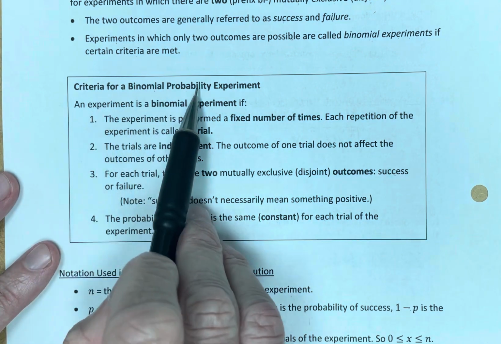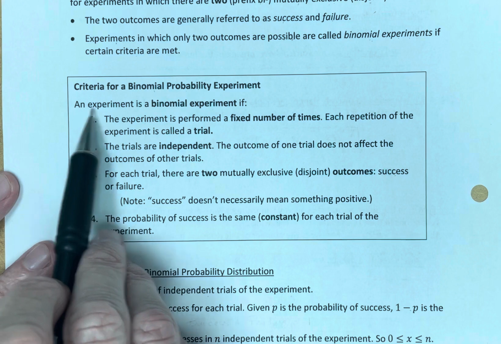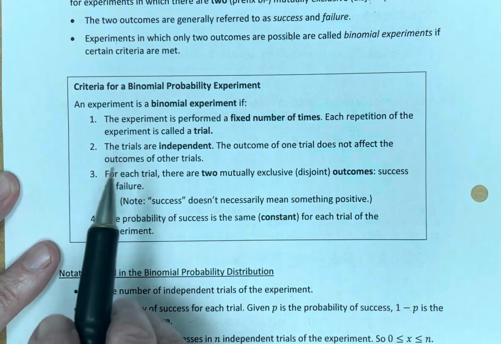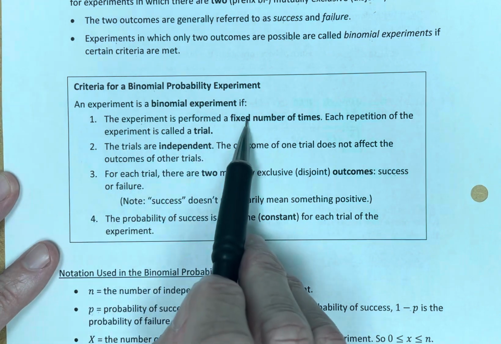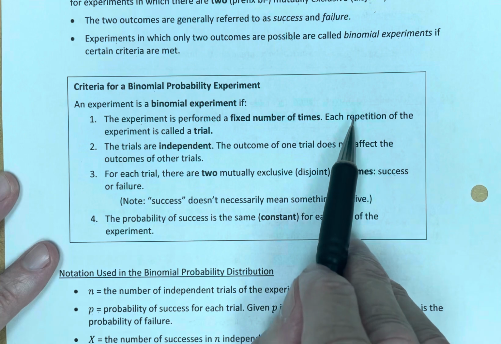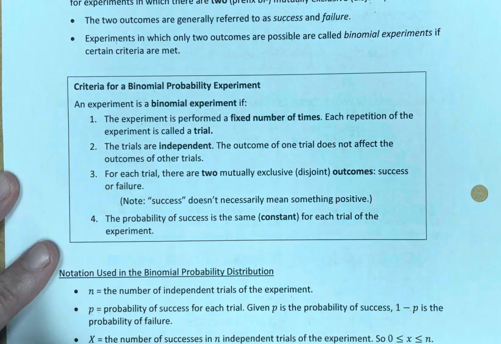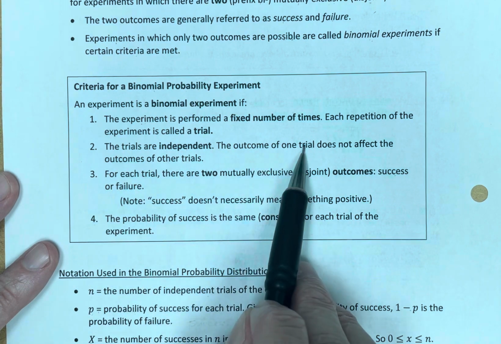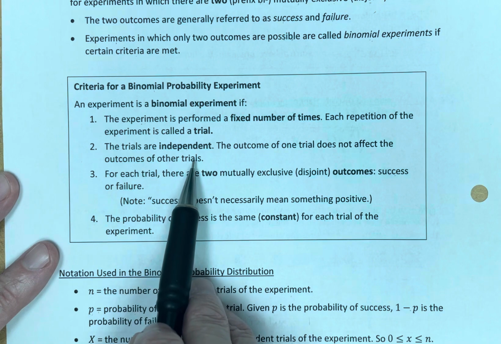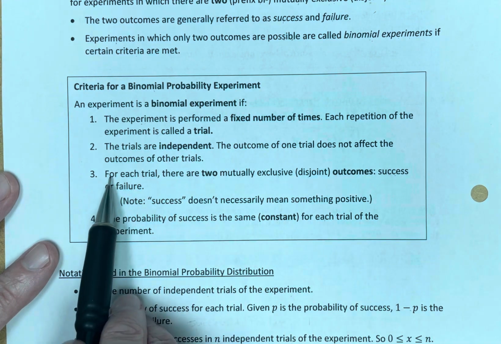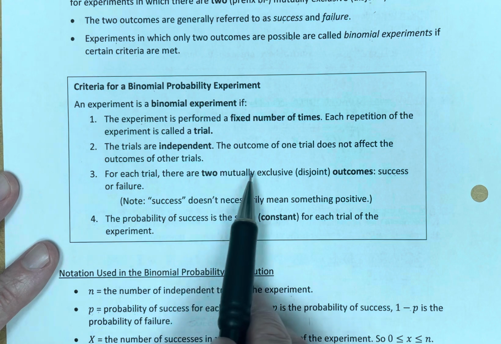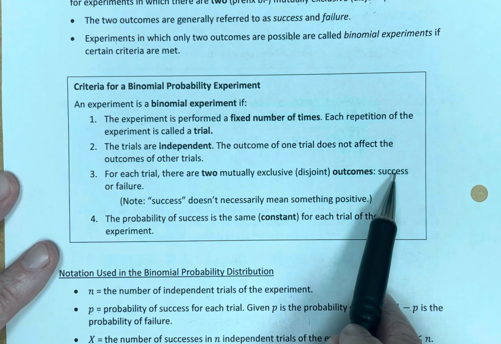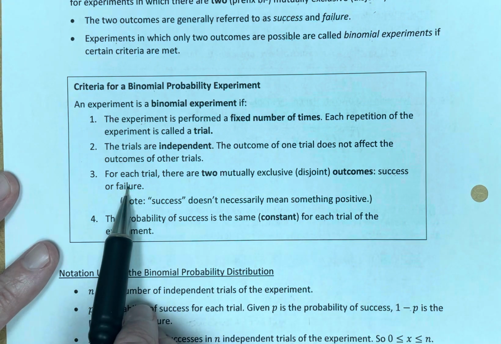Criteria for a binomial probability experiment. An experiment is a binomial experiment if it meets these four criteria. Number one, the experiment is performed a fixed number of times. Each repetition is called a trial. Number two, the trials are independent. The outcome of one trial does not affect the outcomes of other trials. Number three, for each trial, there are two mutually exclusive, also called disjoint, outcomes. One of them we'll call success and one of them we'll call failure.